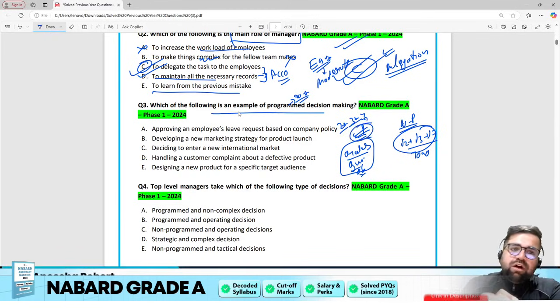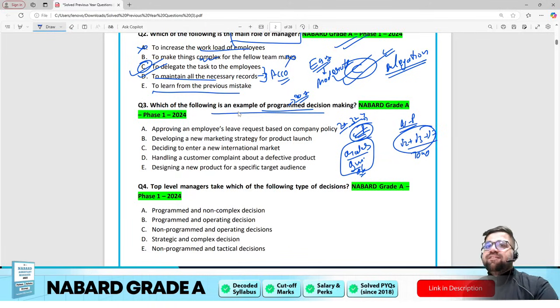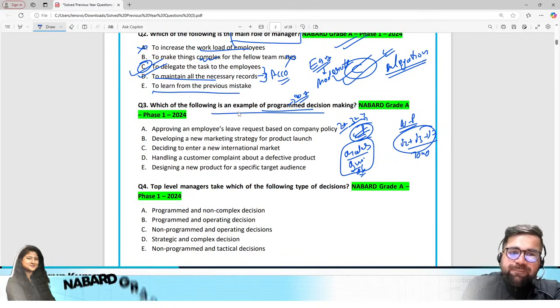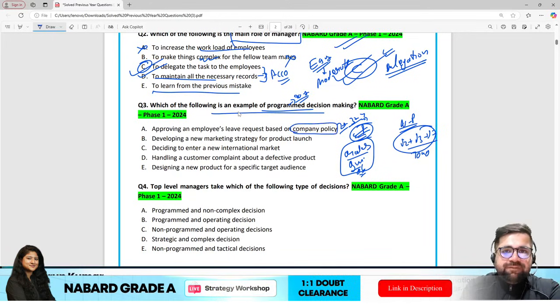Now, which of the following is programmed? You have to identify the easy one. Approving employees' leave based on the company policy. If the company policy is already there, then I can approve the leave of my employee.